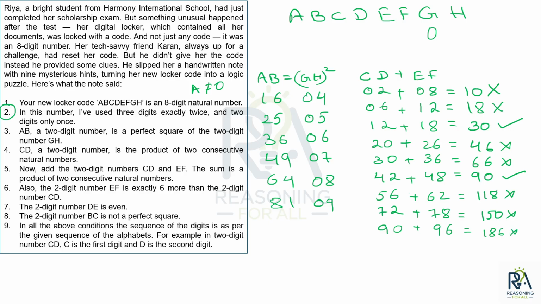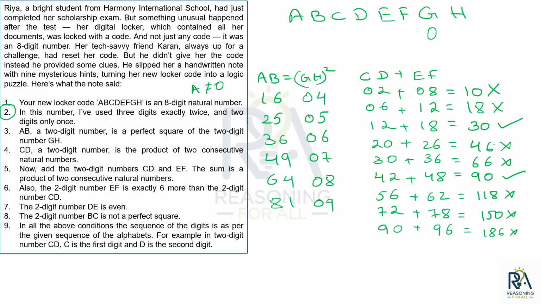So that means only two possible scenarios where the sum of CD and EF is also a product of two consecutive natural numbers, right? That is condition number 5. Condition number 5 वही था हमारा कि sum of CD and EF should also be a product of two consecutive natural numbers.